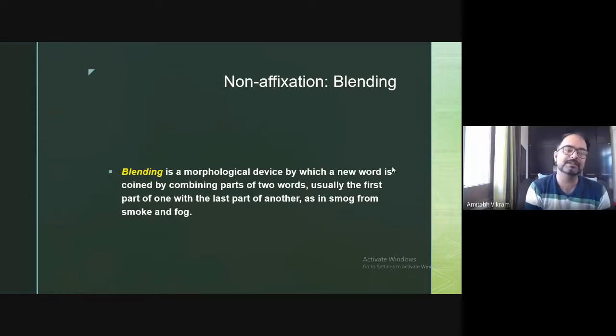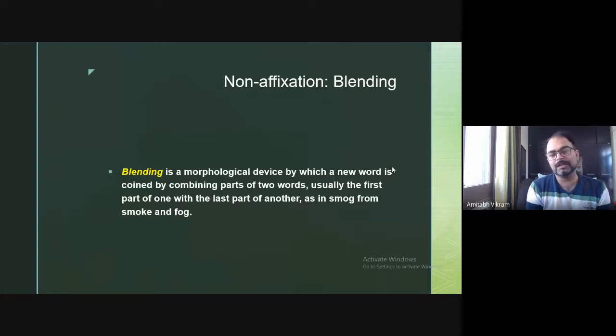Brunch. So brunch is an example of blending. You have breakfast and lunch. So sometimes you say, okay, I have taken my brunch. That means you are talking about that neither you have taken breakfast nor you have taken your lunch, but something like in between that you have taken, that becomes your brunch.